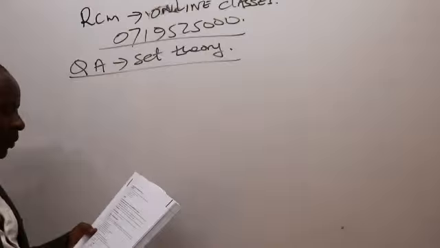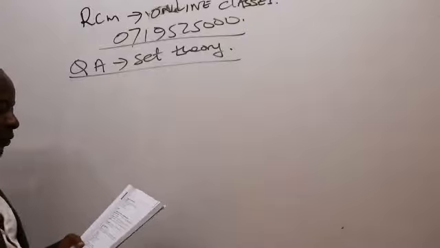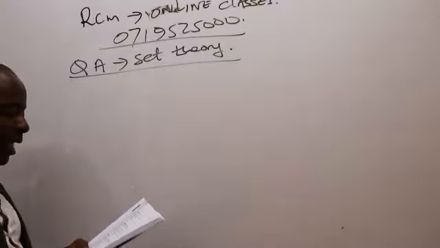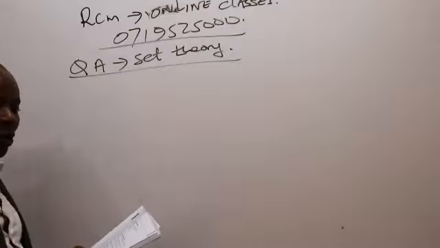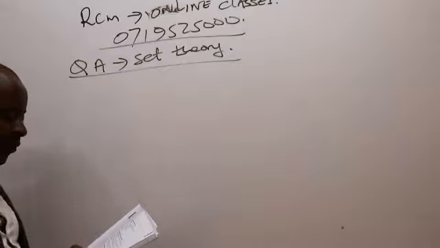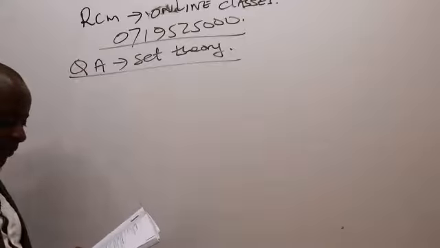This is QA, specifically set theory revision, what I could call block release. So we are told here, a survey was conducted on 800 households to determine their preference for 3 consumer goods, namely FEX, GEX, and MEX.